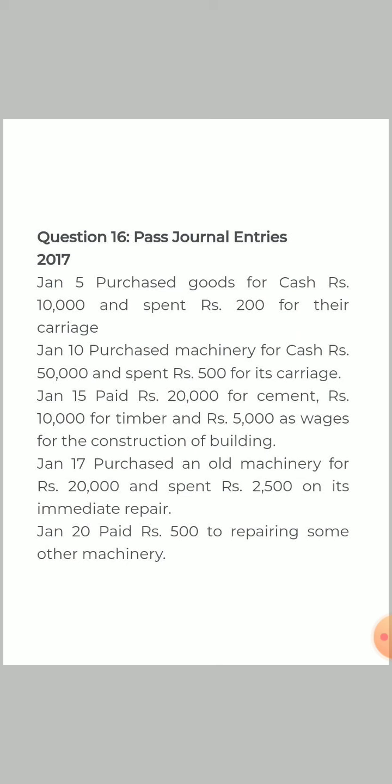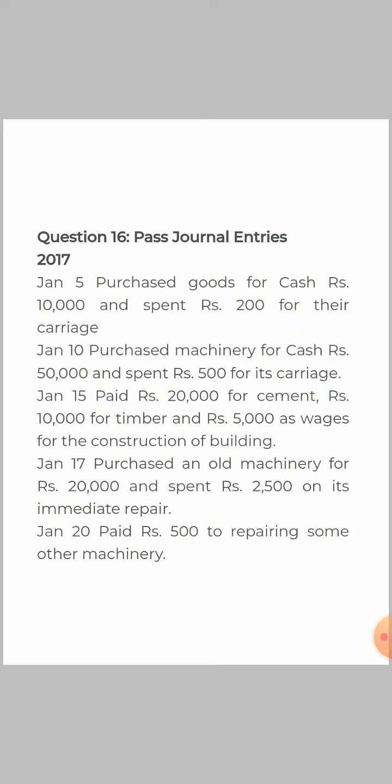Like the first point is purchase goods for cash and spend 200 for carriage. Now in this case you are purchasing goods, you are not purchasing any fixed asset. So here goods and carriage will be shown separately. Purchase account will be debited, carriage account will be debited, and cash will be credited.